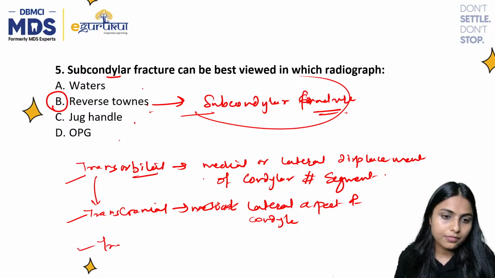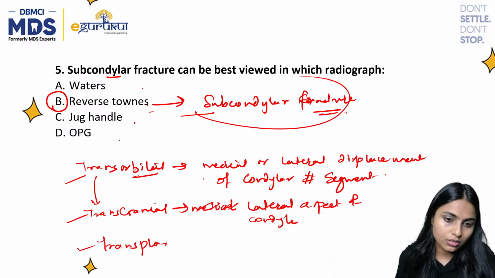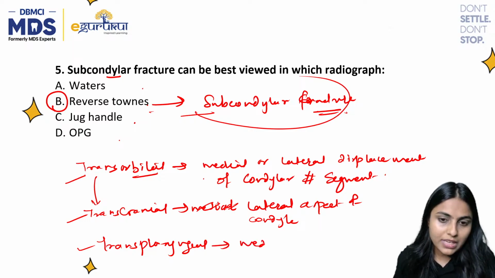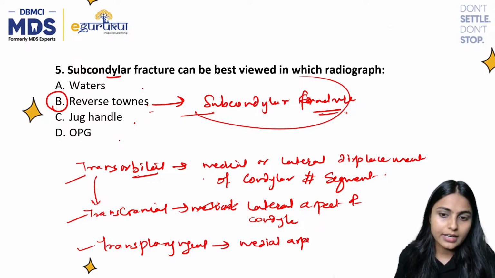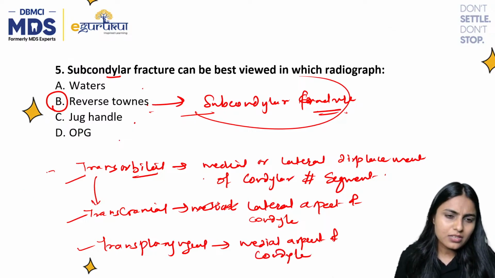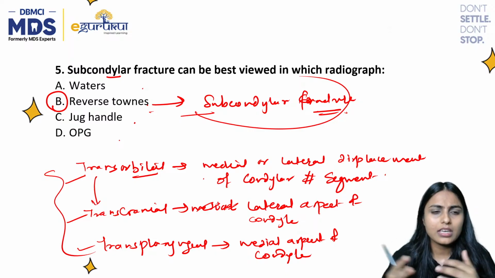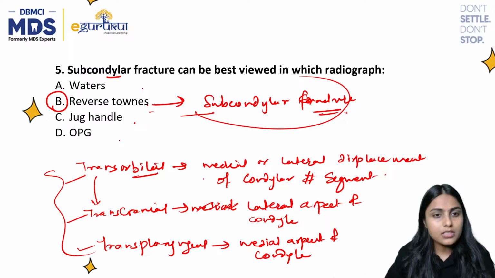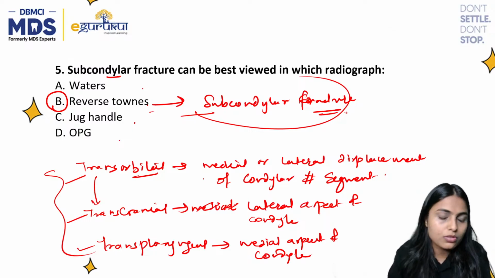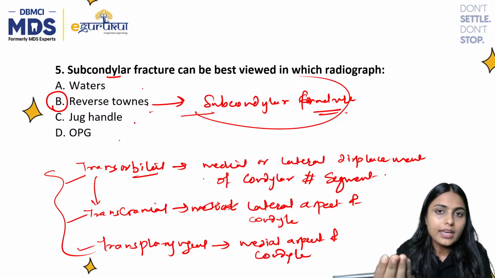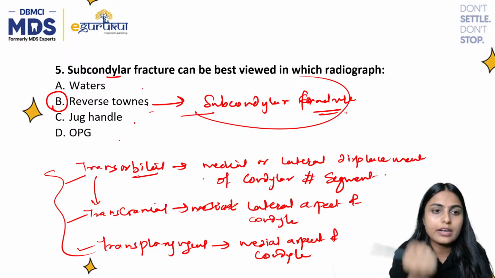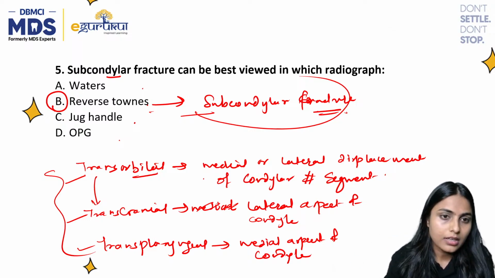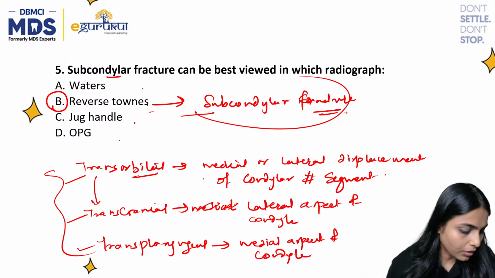And we have transpharyngeal. Transpharyngeal view is used to view the medial aspect of condyle, right? Medial aspect of condyle. Okay, so these are the basic radiographs they can ask in next year's exam also. And in the 2024 exam, we already had one question based on this, right?